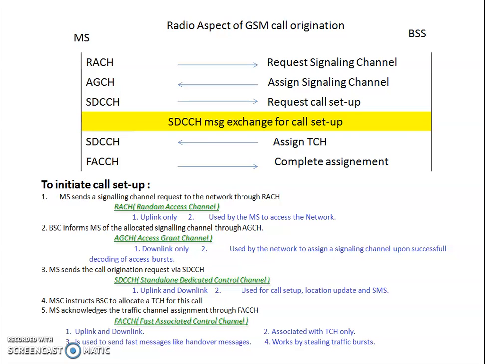It also supports uplink and downlink. We know it is associated with the traffic channel only. It is used to send fast messages like handover messages, and it works by stealing traffic bursts. So these are the few things we have already discussed: the procedure and the logical channels involved while setting up the call, from the mobile station to the BSS.